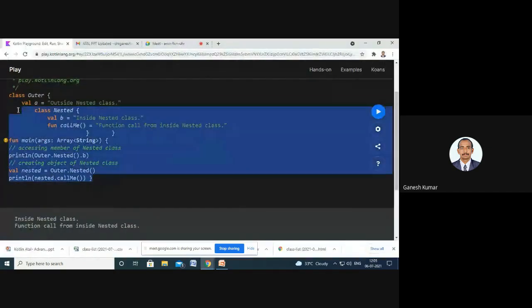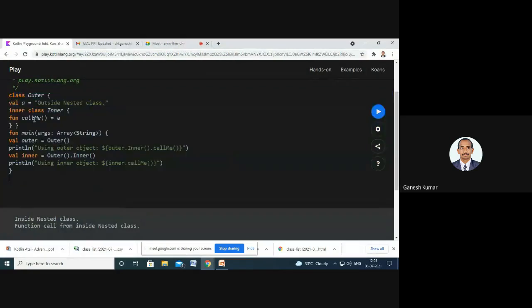The same can be modified as inner. Here we specify this class as an inner class, so that the compiler identifies that it is present inside the class Outer, and it wants to access the variable declared inside the outer class also.